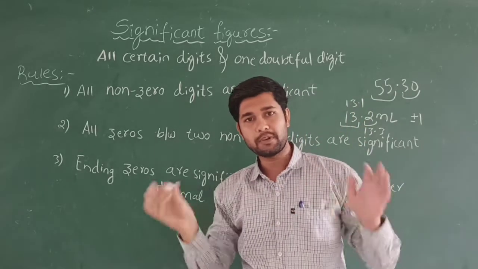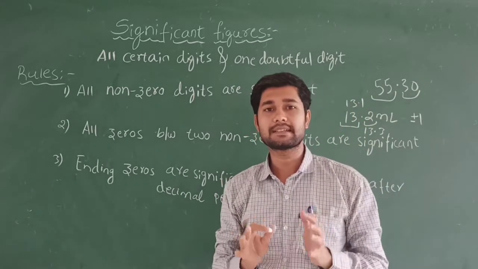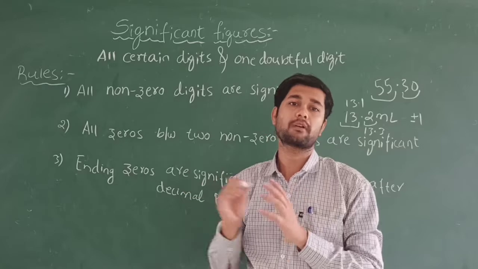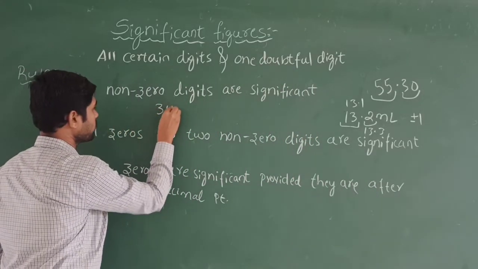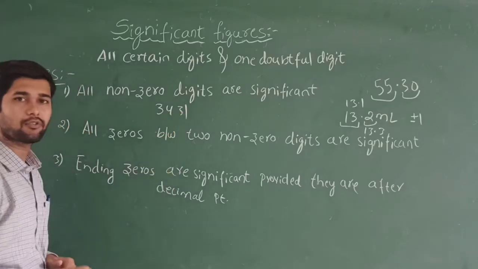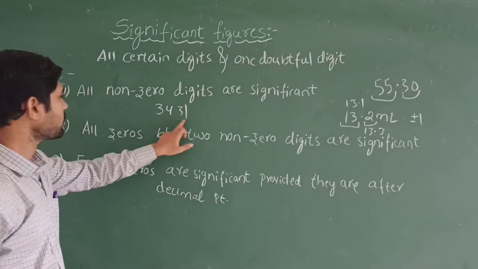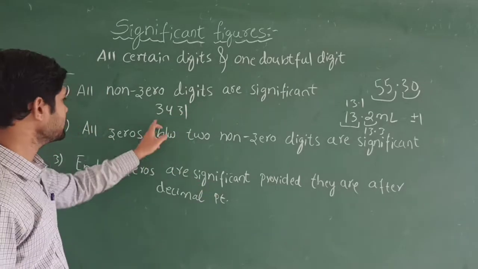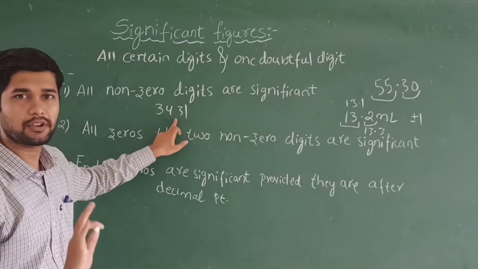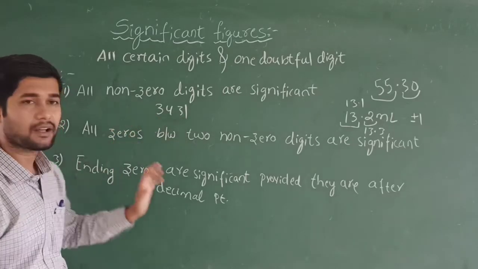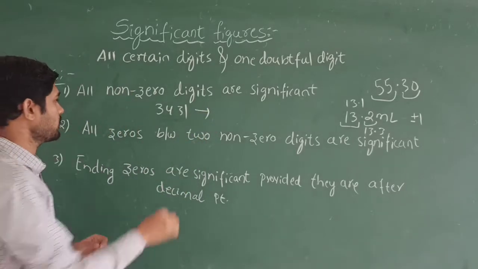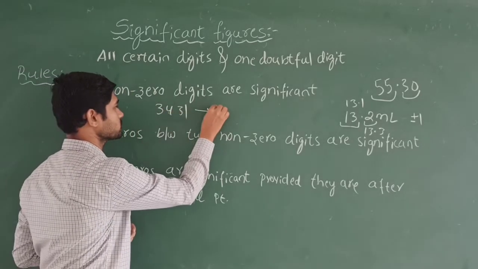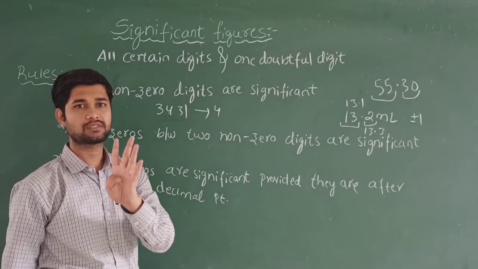That means except 0, all the other numbers we call significant, meaning we have to count them. Suppose I write 3431, any number you can take. These are called non-zero digits, meaning none of these numbers is 0. So we can tell that the significant figures are 4: 1, 2, 3, 4. So it has 4 significant figures.